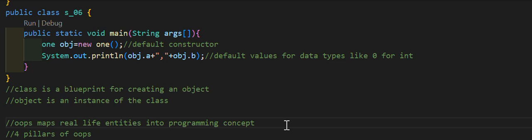For example, I created a class for a car. Now a car is a real life entity. A car has various properties like brakes, engine, and other properties like a speedometer, etc. These can also be put in a coding format.